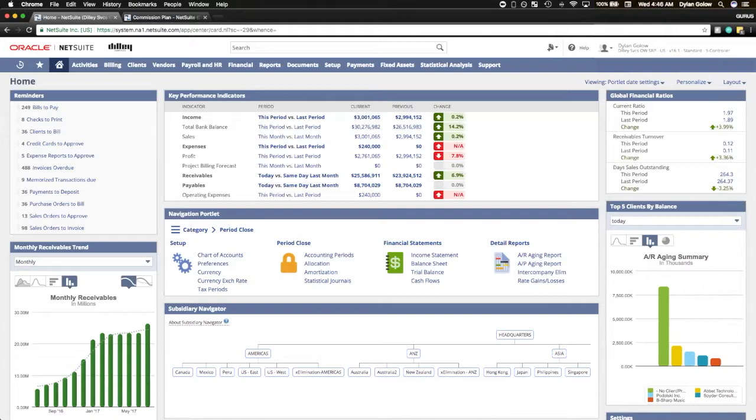Today we're going to be using an account configured for Dilly Services Company with OneWorld enabled. I'm going to be navigating with the controller role, so if you're using the administrator role or another custom role, these menu paths will differ.